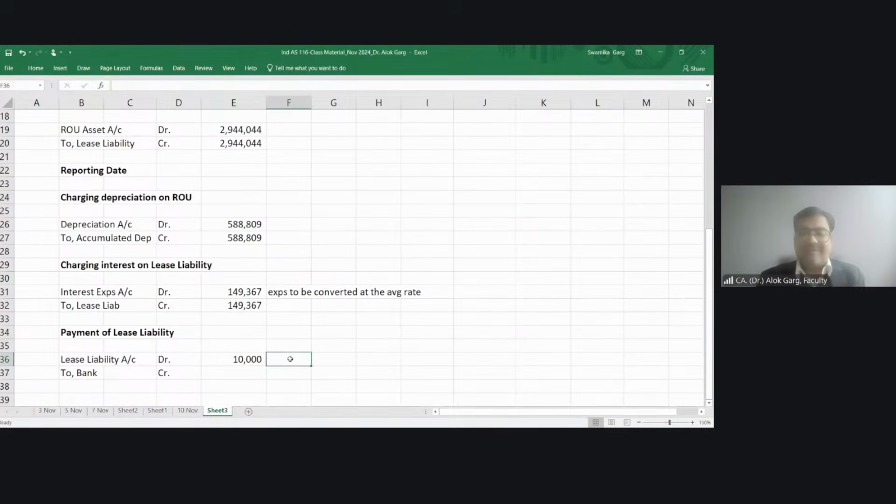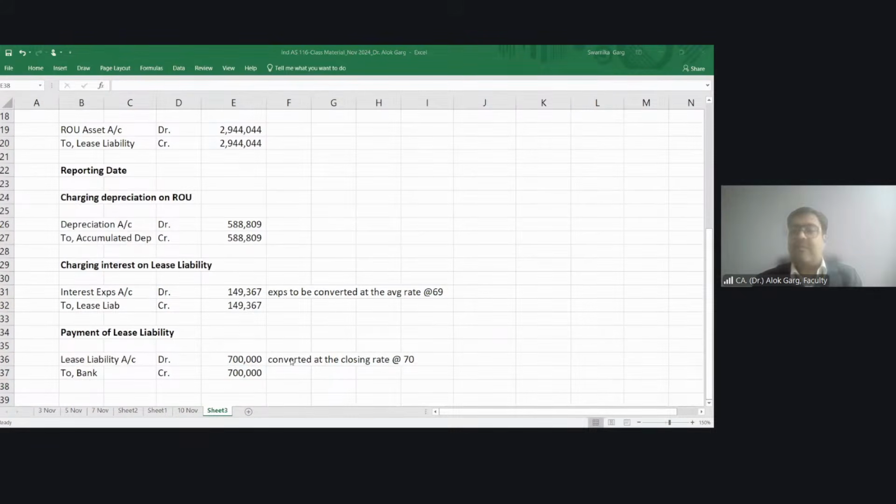Converted at the closing rate. This is 69, this is 70. So this is multiplied by 70.